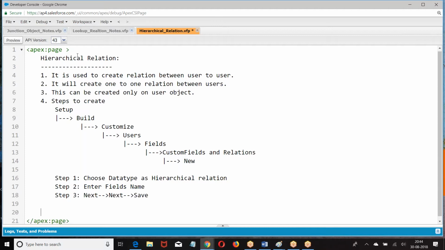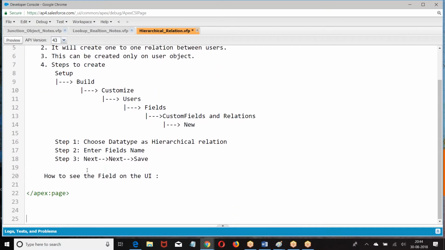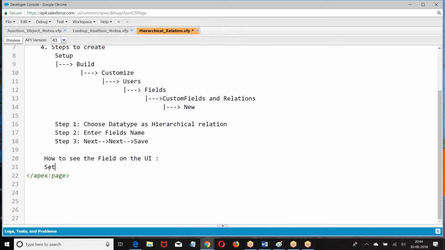So how to see the field on the UI? Setup, Administer, Manage Users, Users, New.